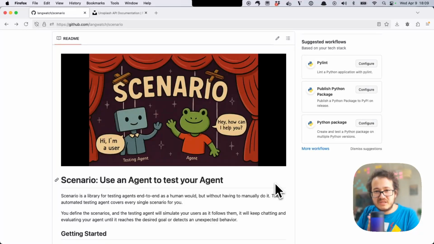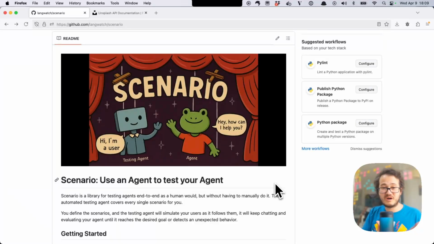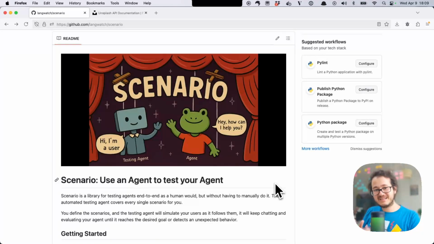If you ever built an AI agent, you know how you test that. You send it a message, you see if it worked, then you send another one, and then it didn't, then you go back, you change something, you change the prompt, then you go again, you try to send the same message again, try to execute the same task, wait for everything to happen, and then maybe you get something satisfactory, right? But then the next feature comes in, and then you kind of vibe check that too, but you don't know if it broke something else.